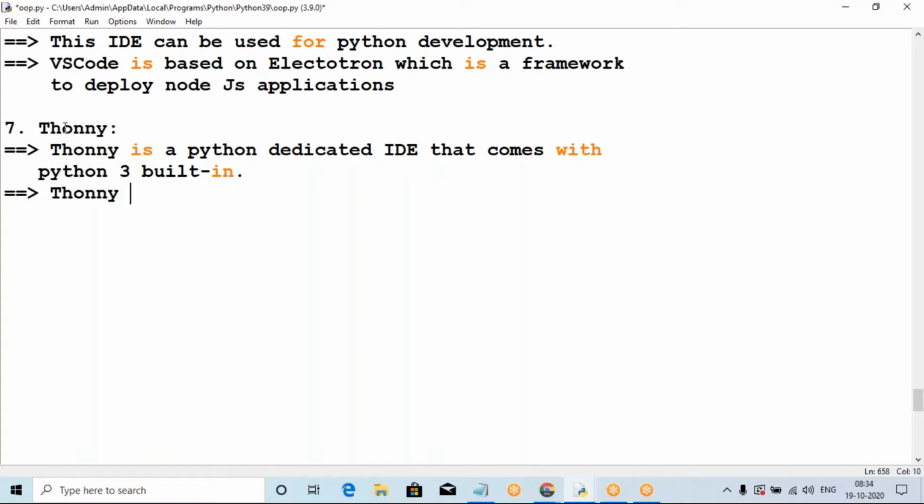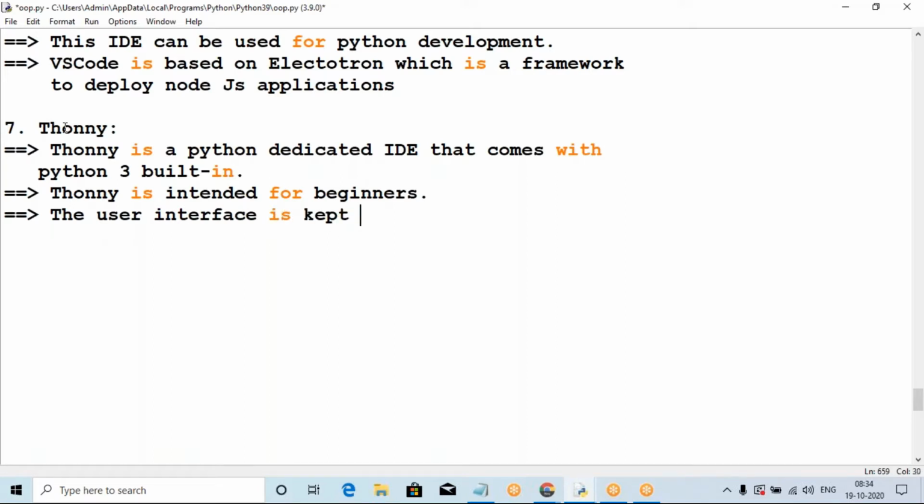Now Thonny is intended completely for beginners. The user interface is only for beginners, and ideally Thonny is used completely for the user interface. The user interface is kept simple and easy, so that beginners will find it easy to get started.